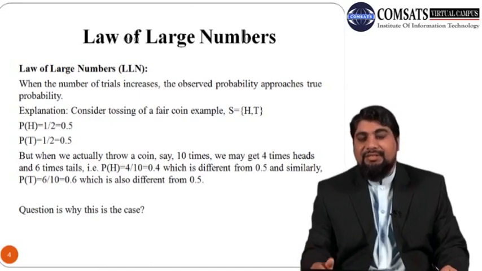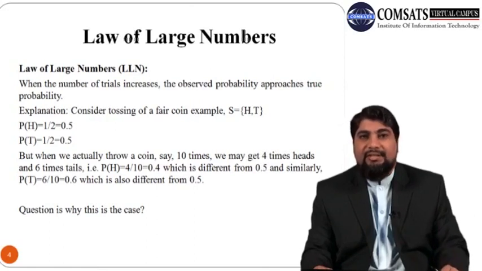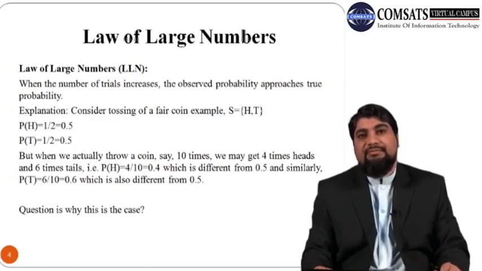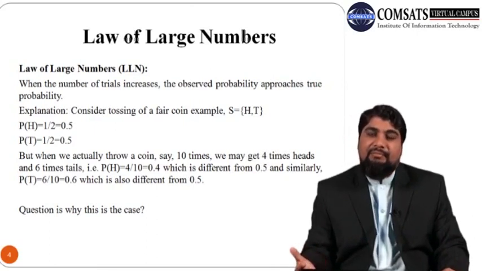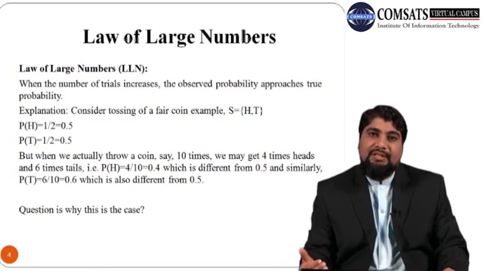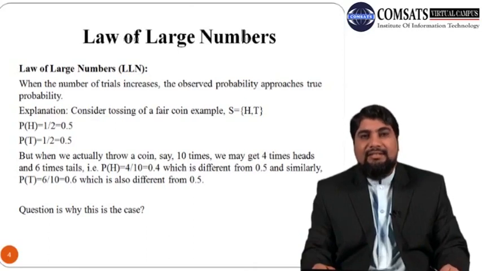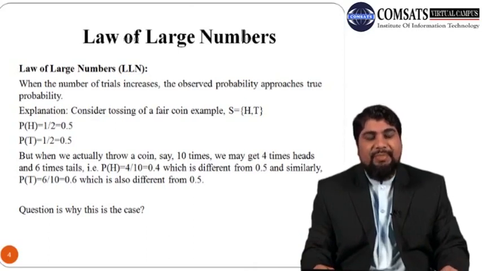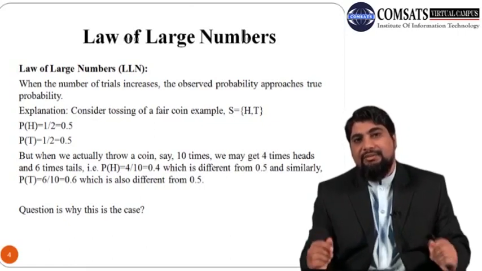So it means in actual throwing of a coin, the probability of head is different from 50%. And there may be a case that we may get 5 heads when we toss a coin 10 times. In that case, the probability of head will be 50%, which is the same as the calculations in the researcher's or experimenter's mind. So the question arises, why is there a difference between the two probabilities? So the answer is that actually we are comparing two different things.